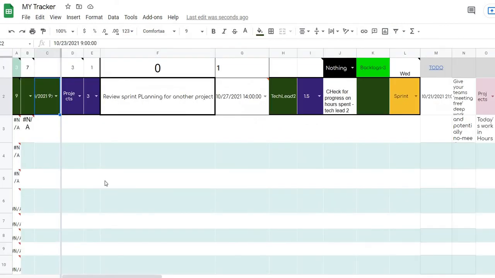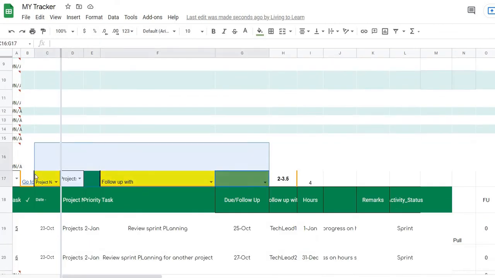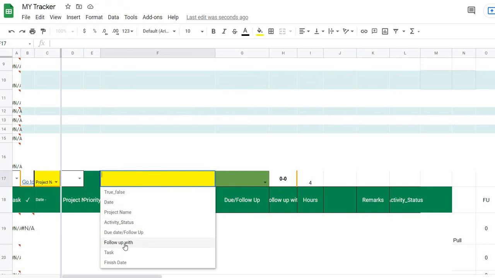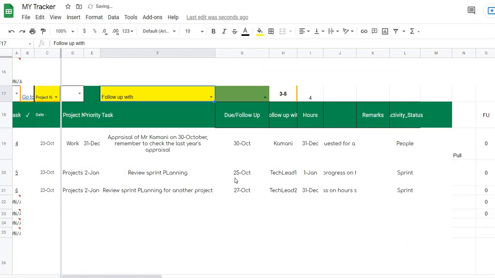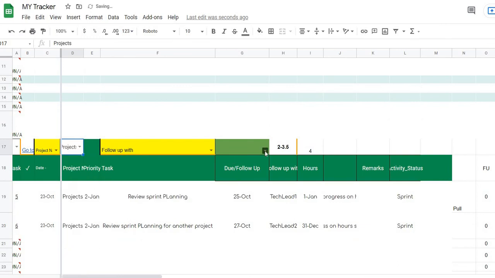If I want to see what are, let me delete everything now. Okay, and let me select follow up with. So it is showing everything. I only want to see the project, so I will select project.